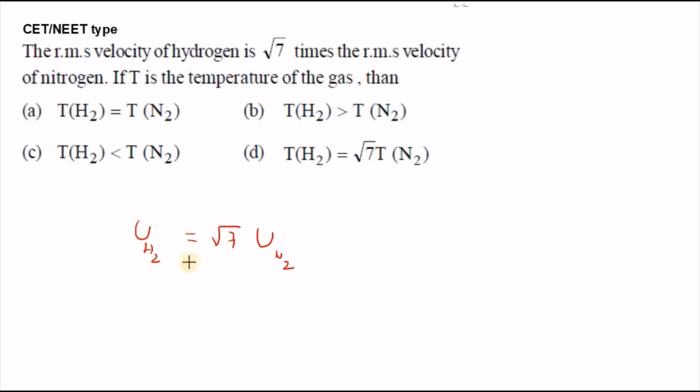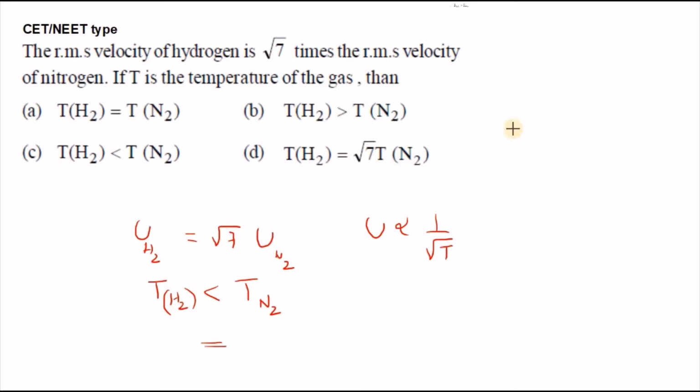You know, RMS velocity is inversely proportional to the temperature. So when it is inversely proportional to the temperature, what will happen, sir? The temperature of hydrogen is said to be lesser than the temperature of nitrogen.